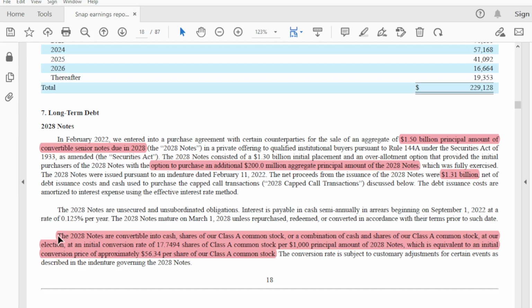Now let's get into the more nitty-gritty right here. It says the 2028 notes are convertible into cash, shares of our Class A common stock, or a combination of cash and shares of our Class A common stock. And it says the initial conversion rate is 17.75 shares of Class A common stock per $1,000 of principal amount of the 2028 notes. So to convert this debt into equity, it's going to cost them $56.34 per share.